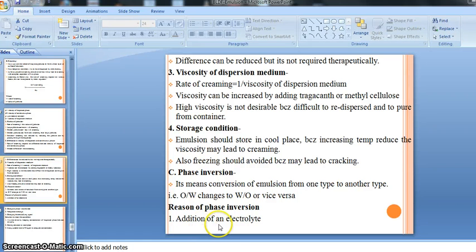So first of all, addition of electrolyte. Suppose we add some electrolyte, that is, electrolyte means our sucrose, glucose, fructose. These are some carbohydrate kind of electrolyte, right? So if we accidentally or intentionally add the electrolyte, or we prepare the emulsion with this electrolyte, that time also there are chances of phase inversion occurring if our preparation contains any kind of electrolyte, right? So we should remember this thing, right?